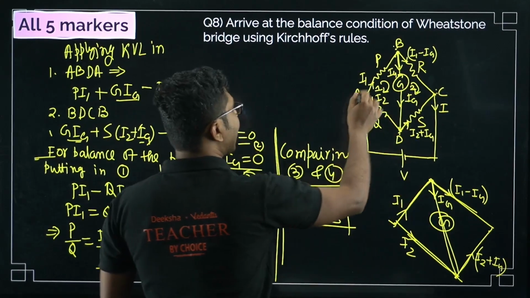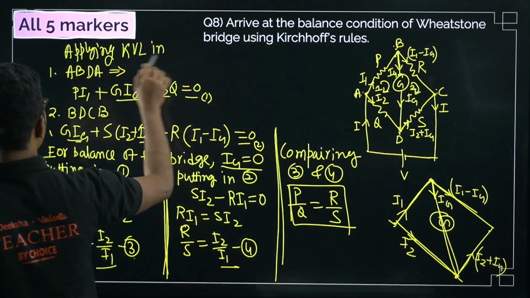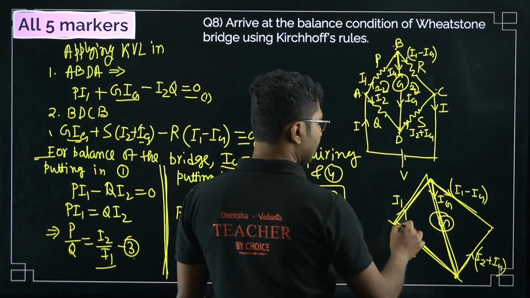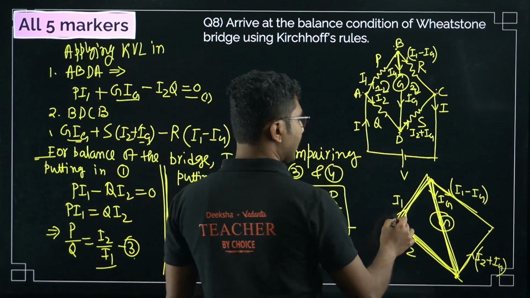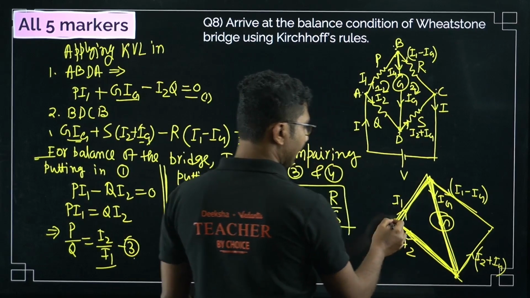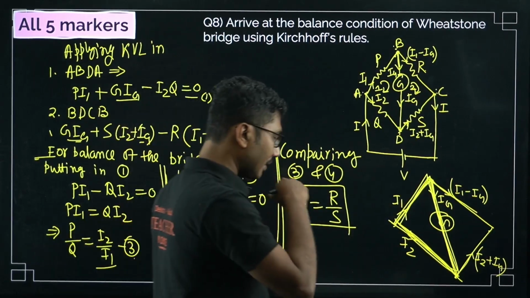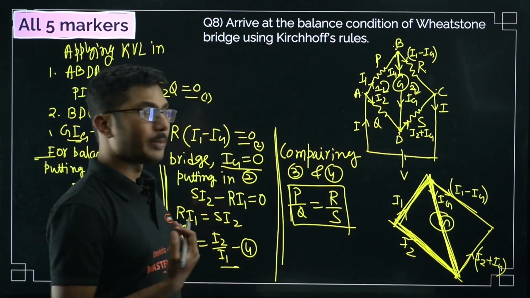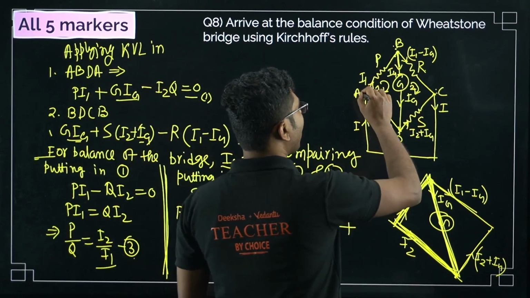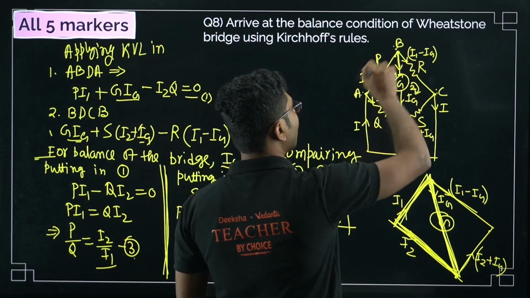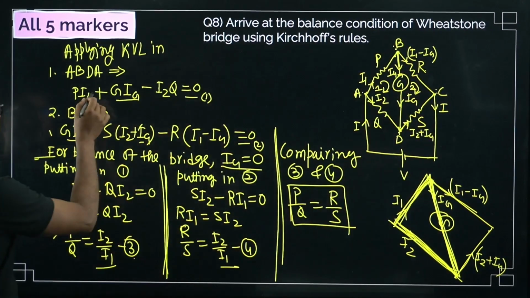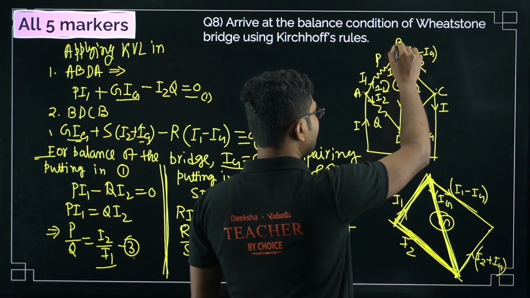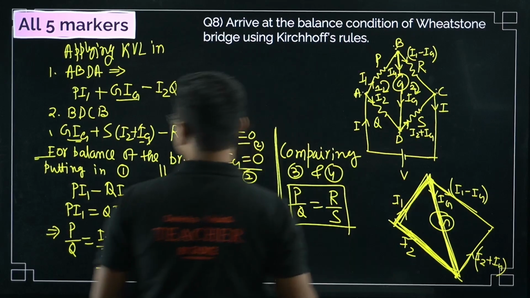Okay, so one loop is A, B, D, A. So applying KVL in A, B, D, A, that means this loop. This is the A, B, D, A loop, the first loop. We are going in this direction, coming back, and then again going back. Remember that whenever you are applying KVL, you need to maintain the direction no matter what. So in this case, we started with point A, going in the direction of current. So I1 into P, P into I1. Okay, P is the resistance, P into I1 equals to, sorry, not equals to, P into